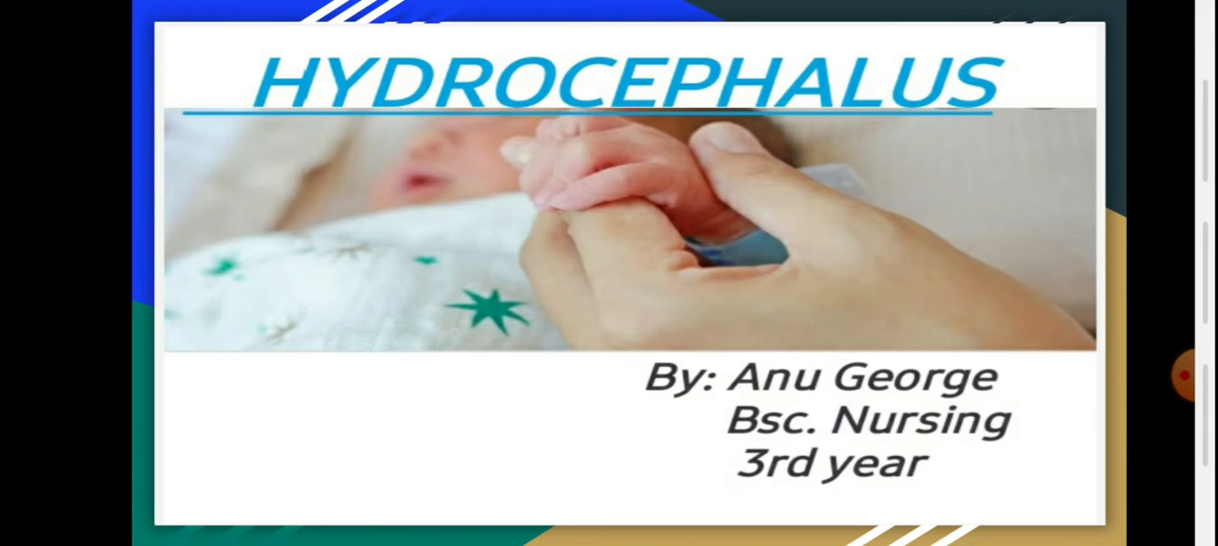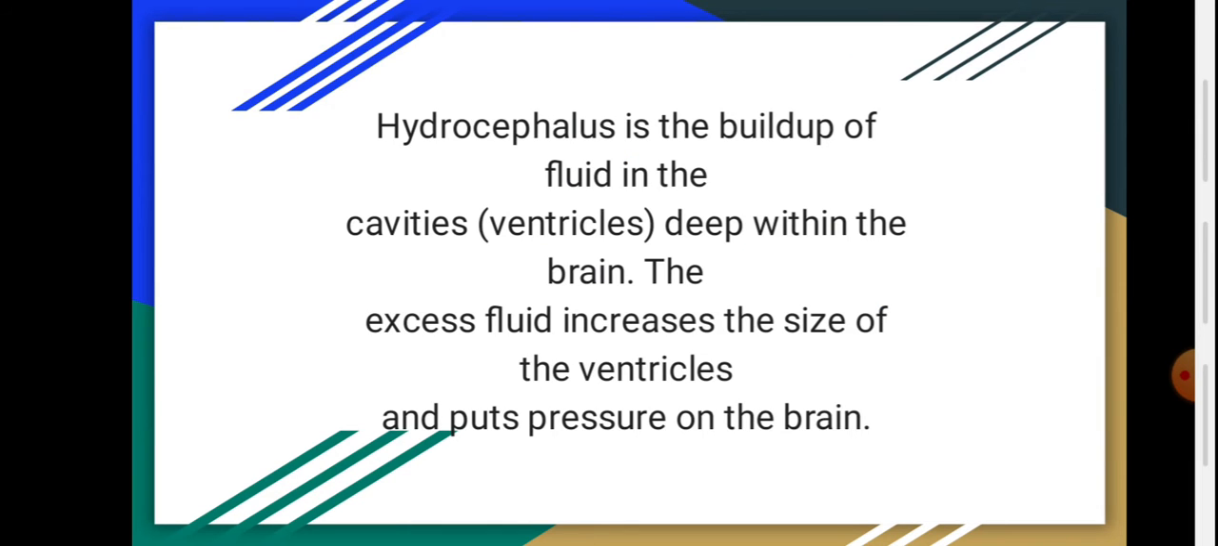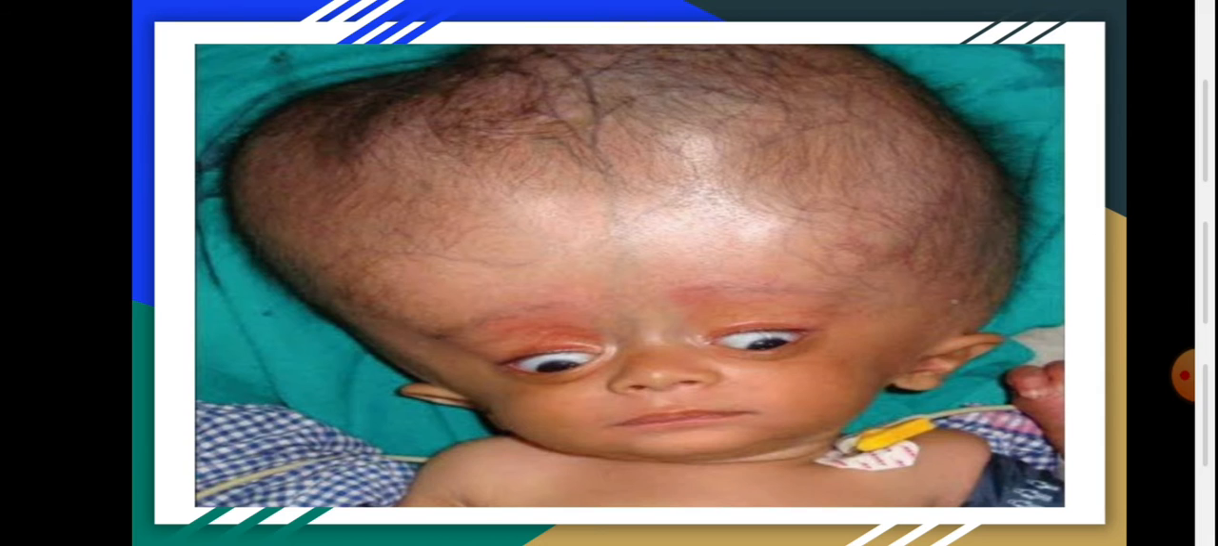Today we are going to see about hydrocephalus. Let's start. Hydrocephalus is the buildup of the fluid in the cavities deep within the brain. The excess fluid increases the size of the ventricles and puts pressure on the brain. This is the picture showing a hydrocephalic child.